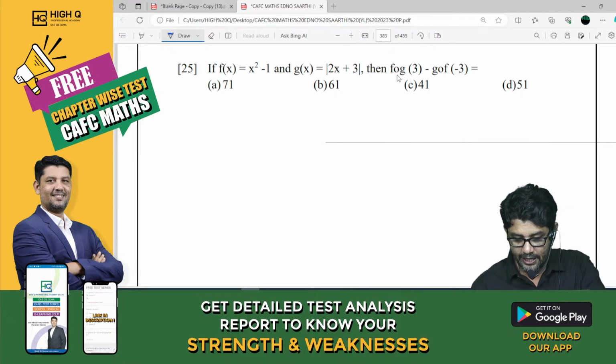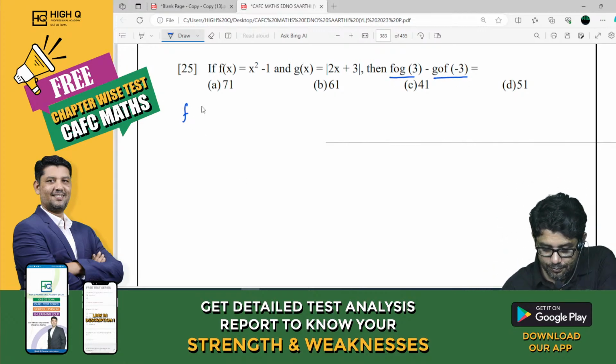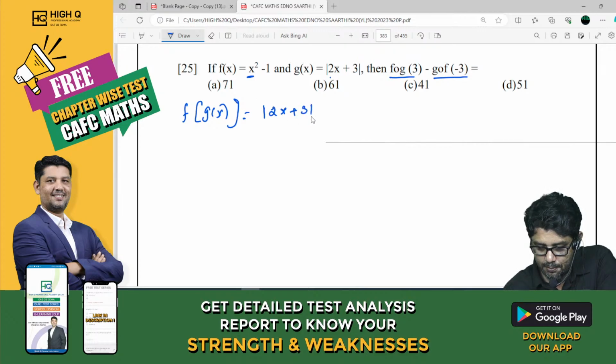Now, f of g of 3, g of f of minus 3. First, f of g of x. What is f of g of x, my dear? Here g of x is to be replaced. So what is g of x? Mod 2x plus 3 the whole square minus 1.